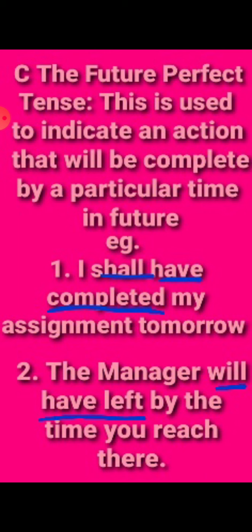As we say, we shall have a sports day in the month of November, we shall have the first formative assessments in the month of July, we will have the reopening of school in the month of June. So it gives you an allotted time, but for the future. The manager will have left by the time you reach there.